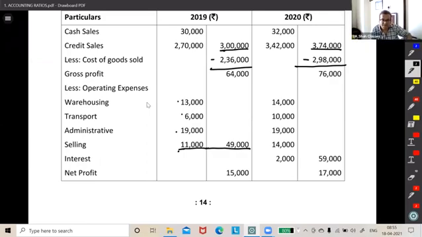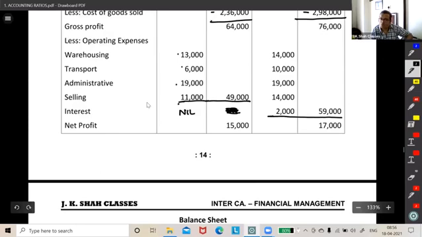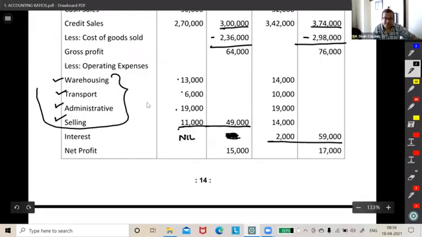Here the interest is nil, guys, and here the interest is there. The first four, 1, 2, 3, 4, these are your operating expenses.